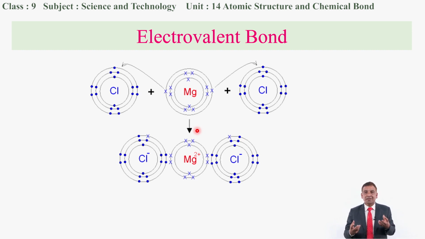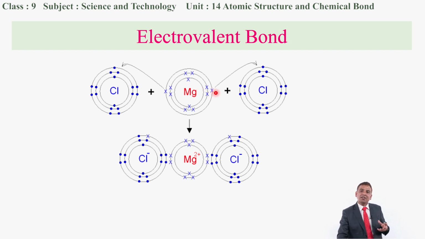You can make a guess, and you can write it in your copy also. There are altogether 2 electrons in the valence shell of magnesium and 7 electrons in the atom of chlorine. There are altogether 2 chlorine atoms. So 1 electron of the magnesium will be transferred towards 1 atom of chlorine, as well as 1 electron of the magnesium metal will be transferred towards the other atom of chlorine.